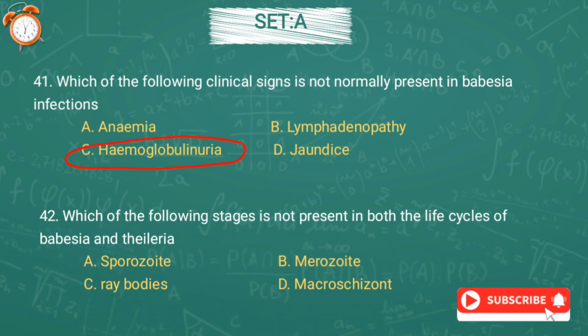Question number 42. Which of the following stages is not present in both the life cycle of Babesia and Theileria? Option A, sporozoite, option B, merozoite, option C, ray bodies, or option D, macrocyst. And the correct answer is option A, sporozoite.